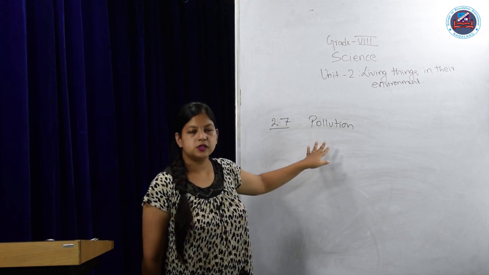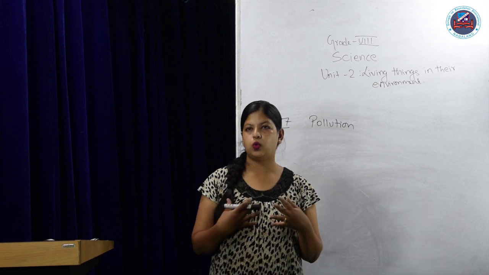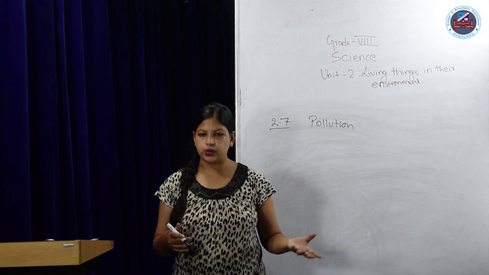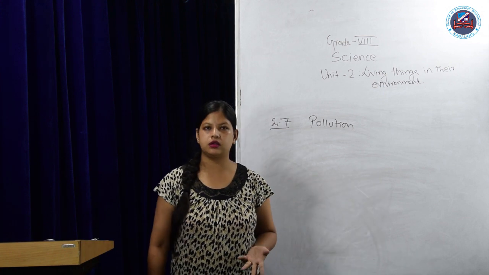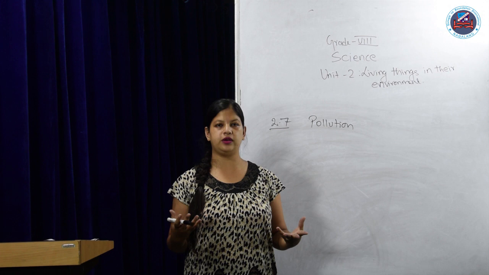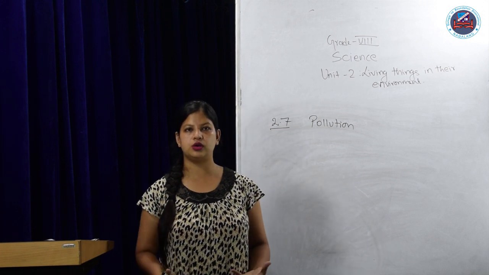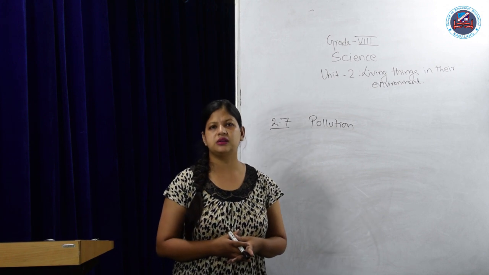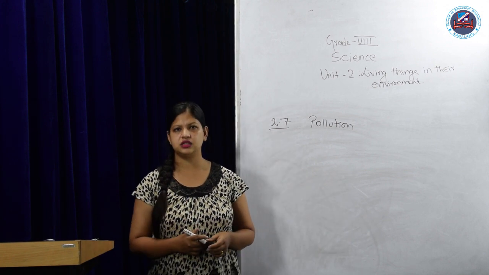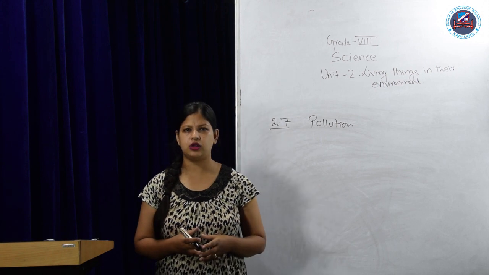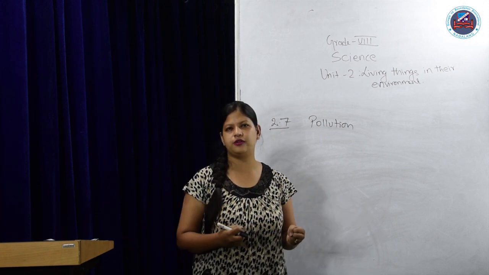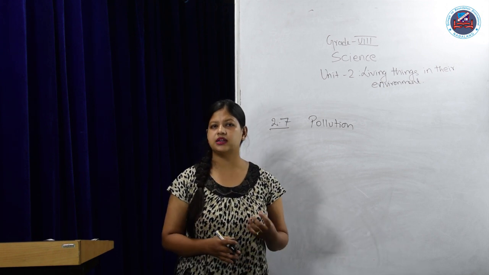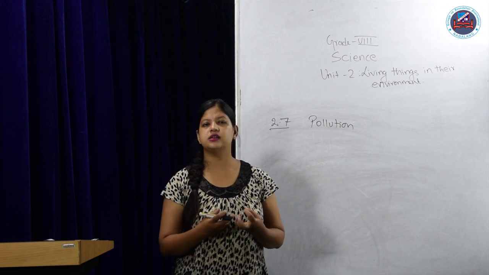So our next topic is pollution. Now, what is pollution? In an environment, there is land, there is soil, there is water, there is air. These are the contents of the environment which help plants and animals to grow or to adapt. Now what is happening is, because of heavy use of certain materials in the environment, like various harmful gases, and insecticides and pesticides used in the land, animals are getting affected. Those lands are getting polluted.